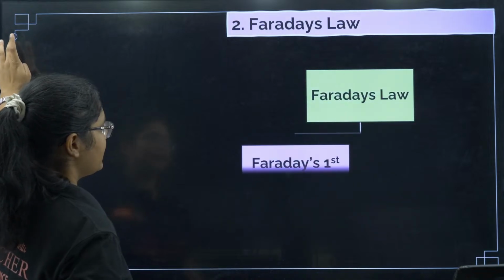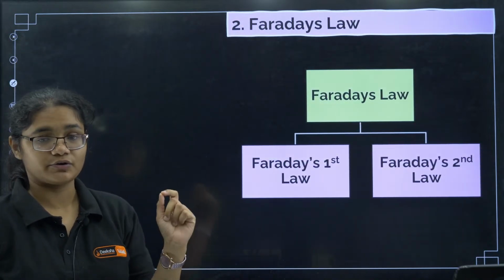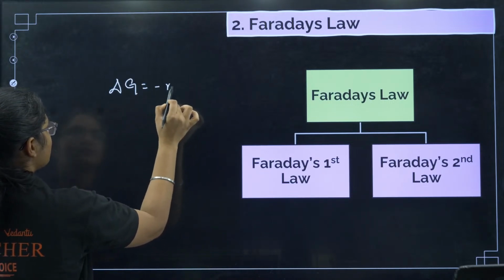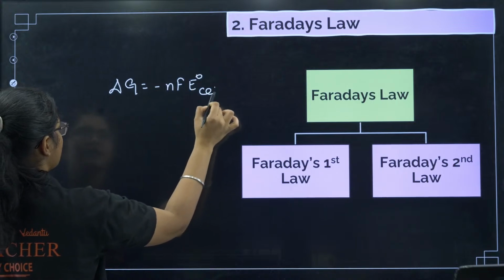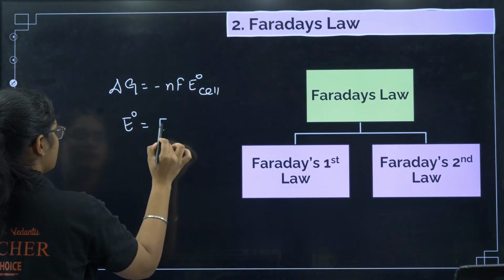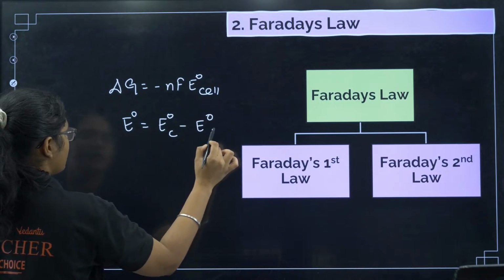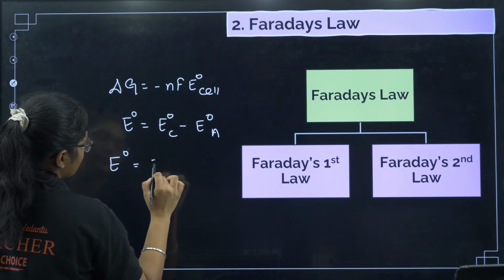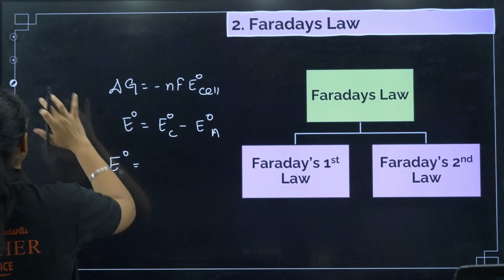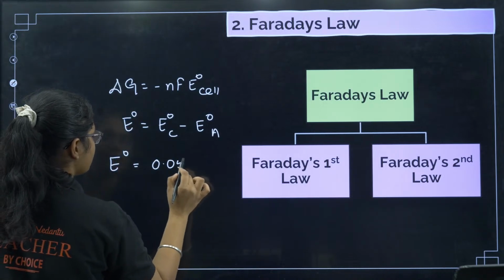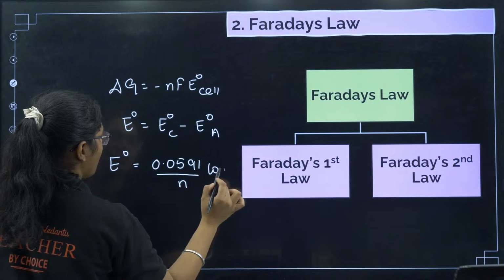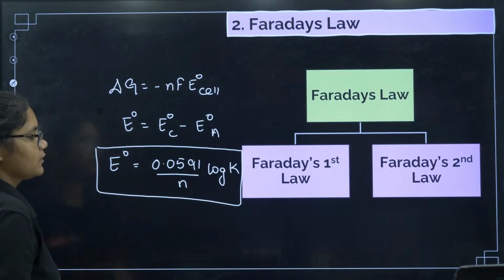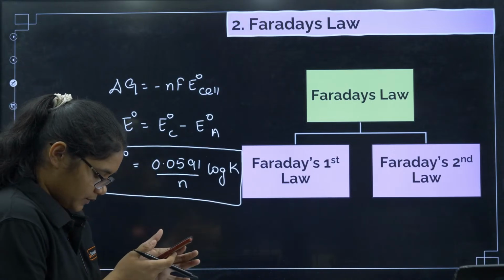Next, in your KCET exam, Faraday's law, we have two Faraday's laws, Faraday's first law and Faraday's second law. Before that, I want to tell you two more formulas. See, delta G is equal to minus nF into E naught of the cell. How to calculate E naught of the cell? E naught of cathode minus E naught of anode. And then we have E naught of the cell equal to 0.0591 by n log of K. Okay, so this will be the formula. Clear?